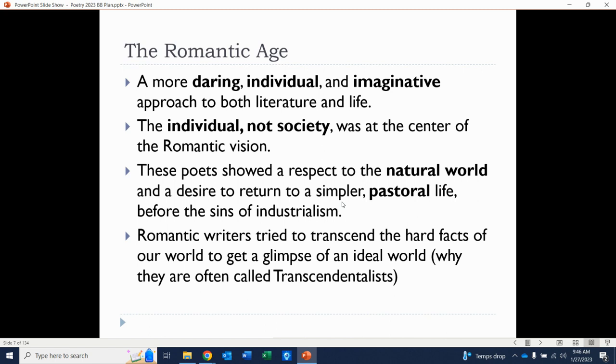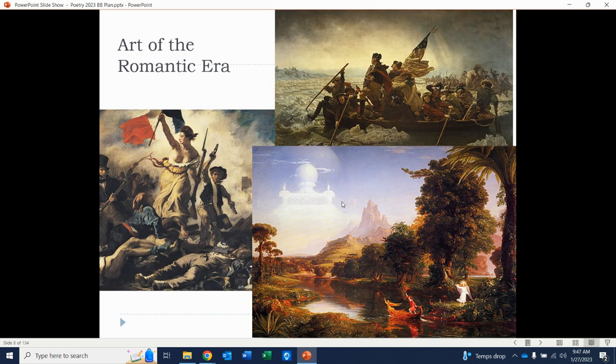And Romantic writers, we would say, are really trying to transcend those hard facts about society that really captivated the Enlightenment. They're trying to transcend that and get a glimpse of an ideal world, even if that's unrealistic. And that's why the writers of this time period are also called transcendentalists. And the writers in America during this time period, Emerson and Thoreau, are writing about the same topics. They're just doing it in essay format. So again, I don't know why Americans are a little less poetic than the British here, but that's going on at the exact same time. And sure enough, you see that in the visual arts as well of the Romantic era. And in some of the paintings, you got George Washington.